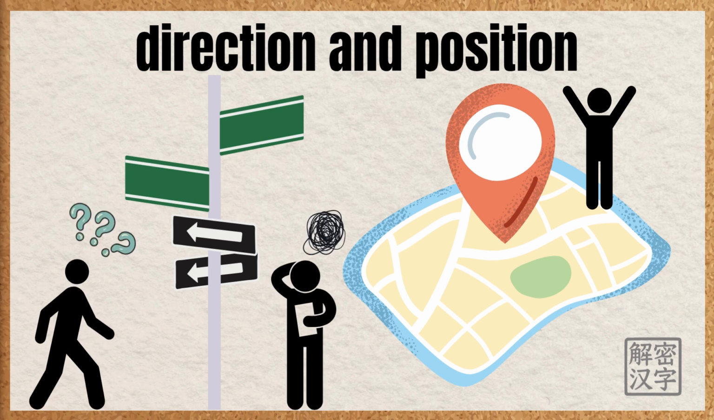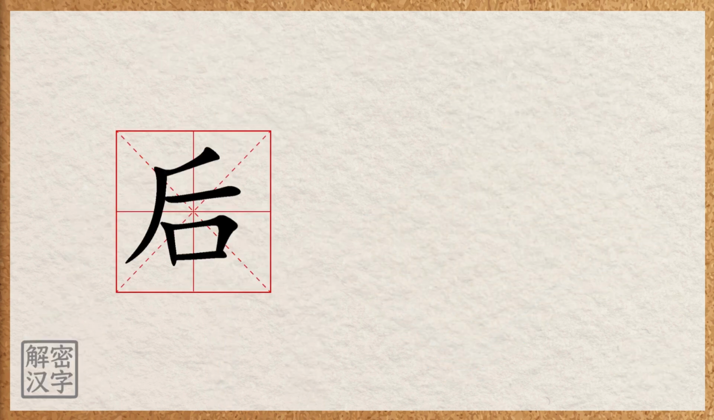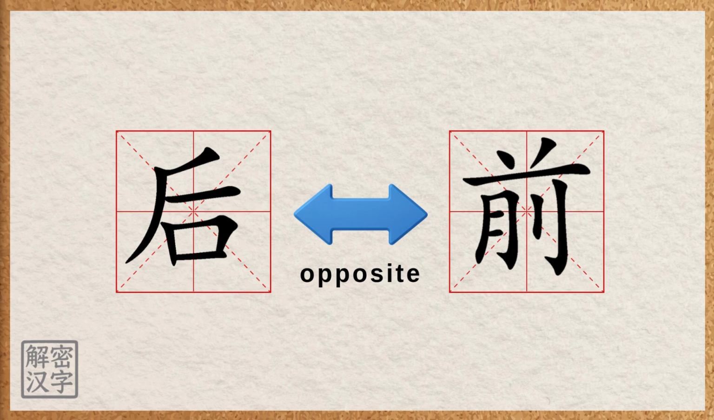Today, we're going to learn another Chinese character that's related to direction and position. Its pronunciation is ho. The character ho is the opposite of qian. Let's quickly review what the character qian means.